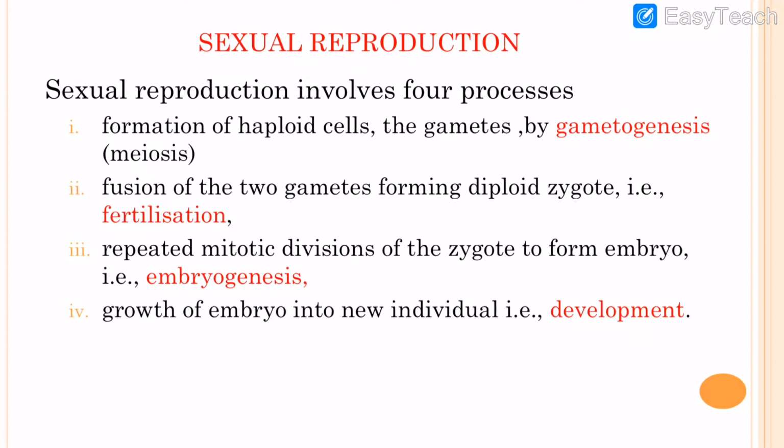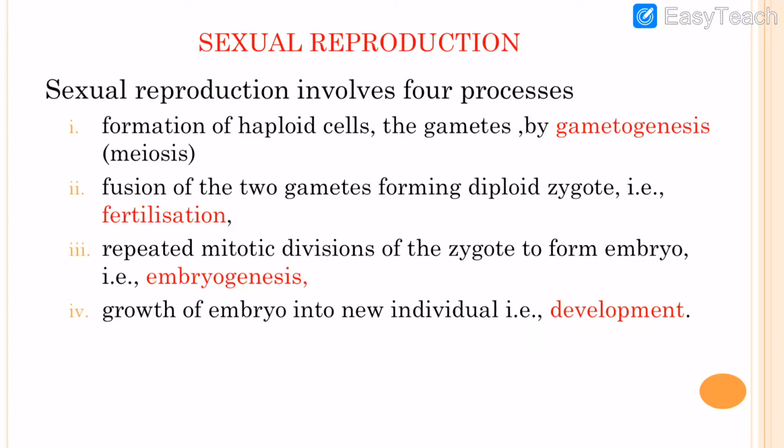We can give the example of humans. As we all know, humans are diploid, they have 23 pairs of chromosomes, a total of 46 chromosomes, but in their gametes they have only 23 chromosomes. So that's why gametes are haploid.